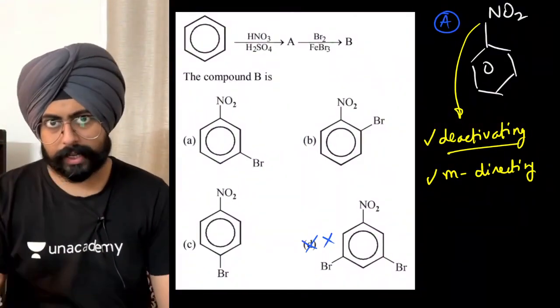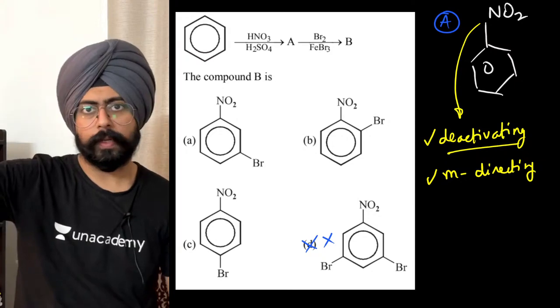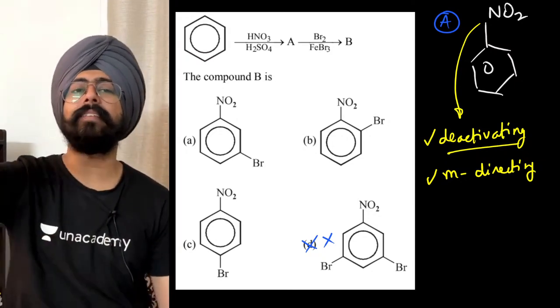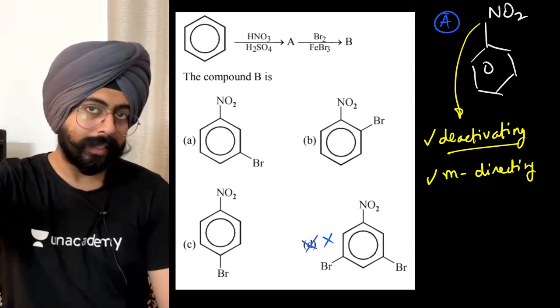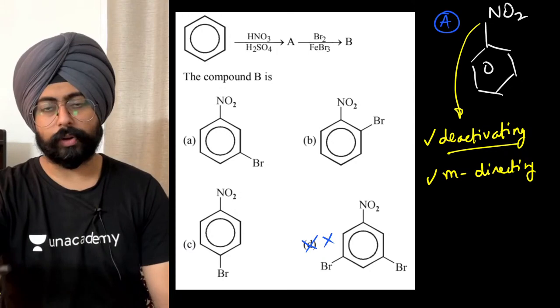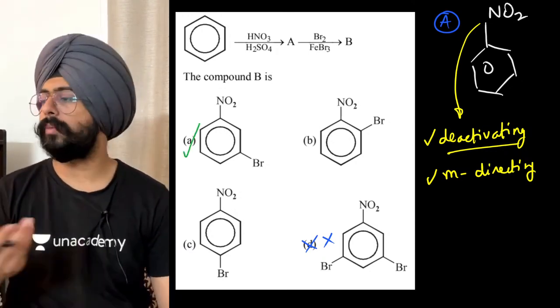So since it is deactivating, multiple substitution of bromine is not possible. Multiple substitution of bromine is not possible in this case because it is deactivating in nature. Fine, there will be only one substitution on benzene after nitro group is on it, and that will be at the meta position, giving you A as the major product.